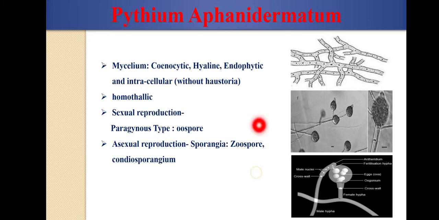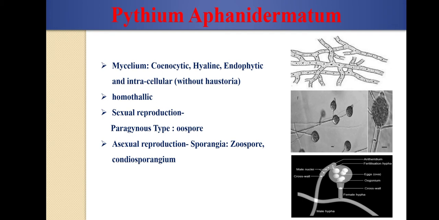But this zoospore formation takes place inside a vesicle. From this sporangium, a vesicle will emerge, and inside that, the zoospores will differentiate. Means each nucleus of the sporangium will differentiate into the zoospores, or the flagella formation will take place.